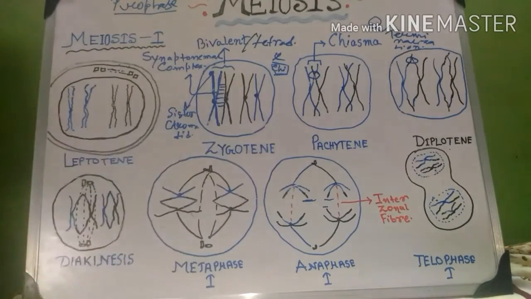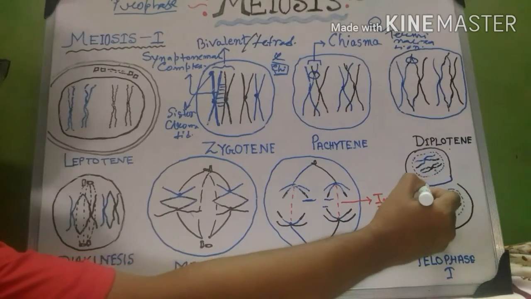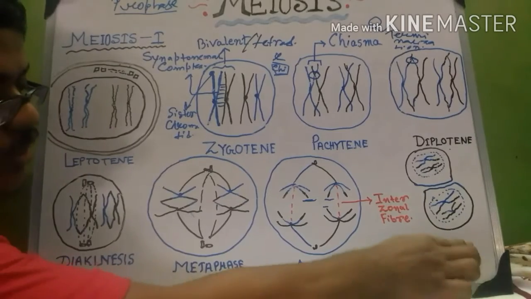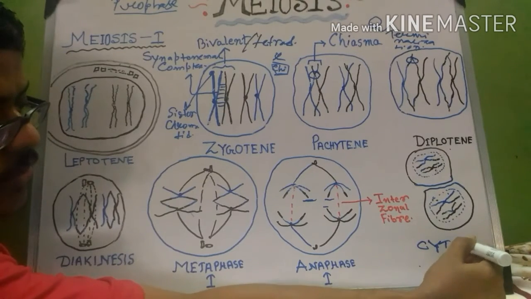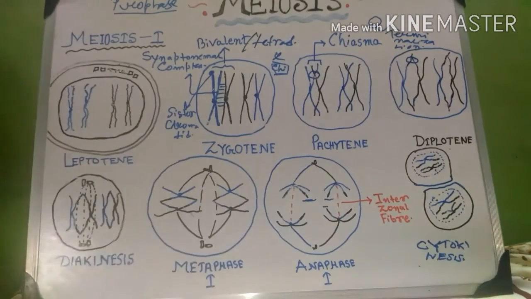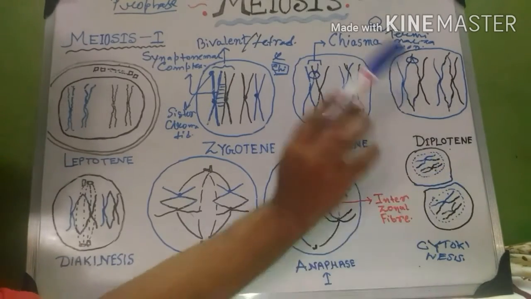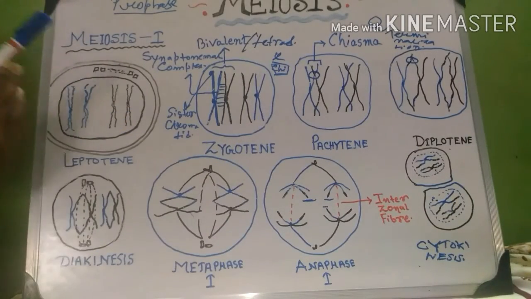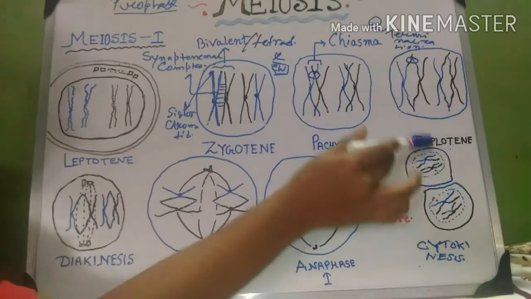After completion of telophase, in an animal cell, a furrow is produced and two separate cells are produced. At that moment it is not considered telophase. It is cytokinesis. In cytokinesis, 2 new cells are produced with 2 nuclei, but the chromosome number is half. Here is 4, and here it becomes half of the original number of chromosomes of that organism. That's why meiosis is known as reduction division.